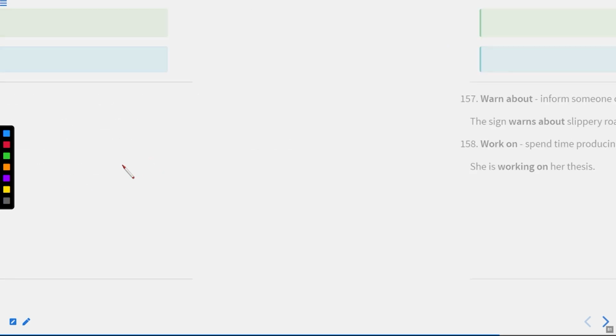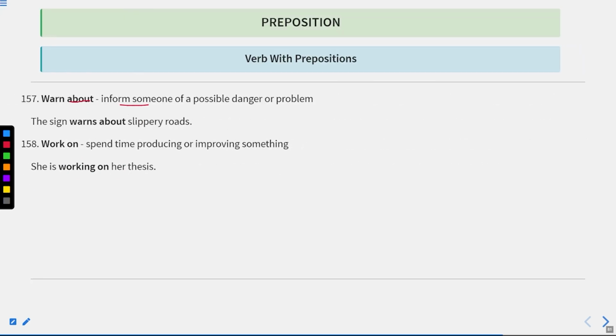Okay. Warn about, inform someone of a possible danger or problem. The sign warns about slippery roads. It means there is a sign which confirms that there is a danger or the roads are slippery. So these are warning signs.